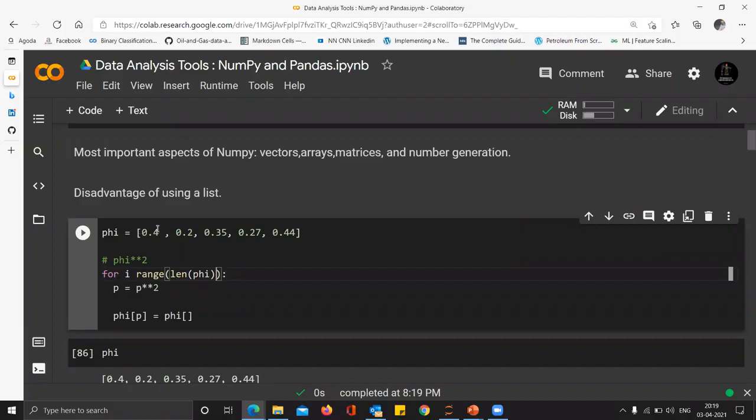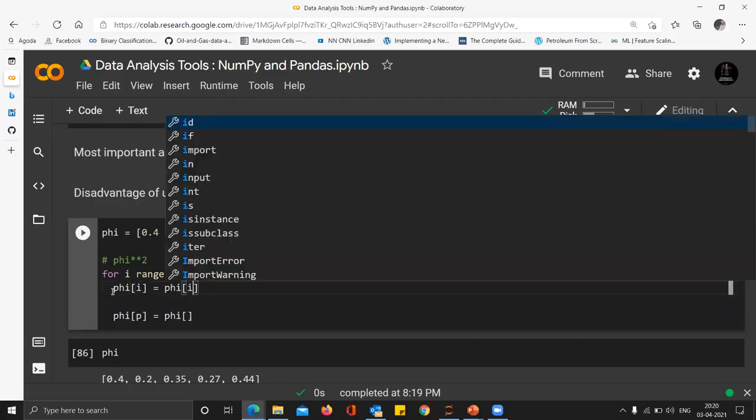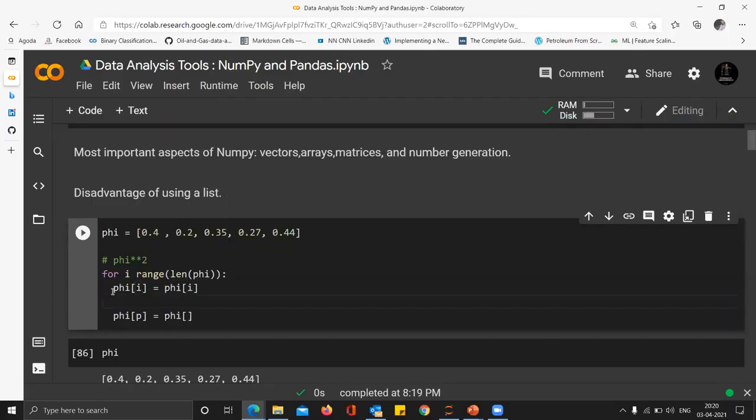The length of this porosity list is 0, 1, 2, 3, 4, so 1, 2, 3, 4, 5 elements. It will run the iterations 5 times, and for every position I have to square it. So phi at i is equal to phi at i, squared. You just square it and replace the initial value, and then you run this for loop, and that updates your porosity list to the square of its own values.